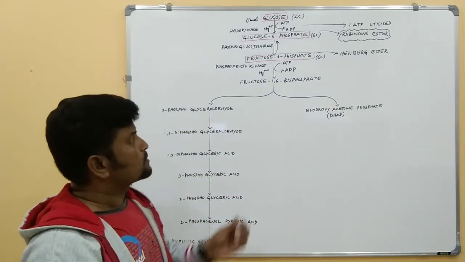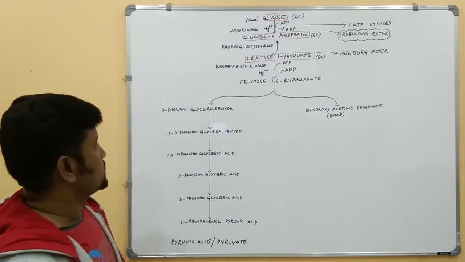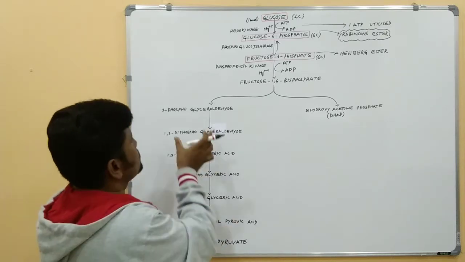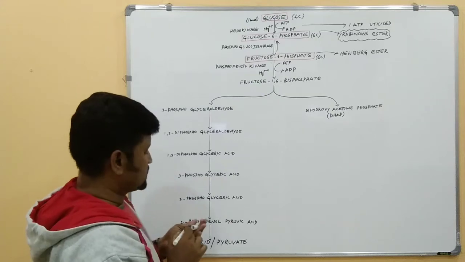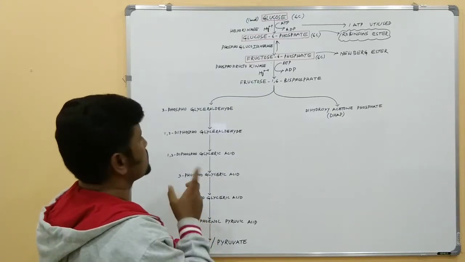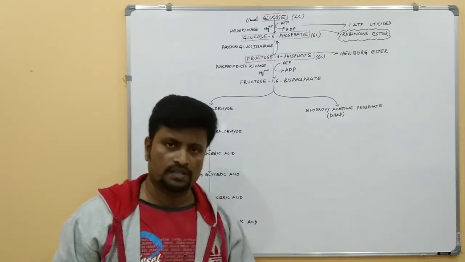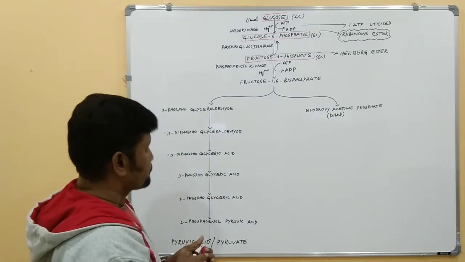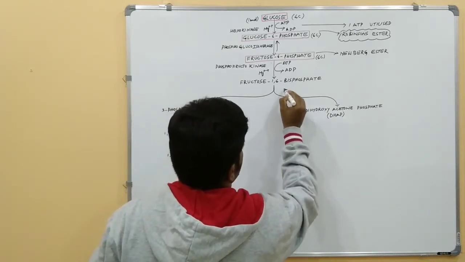Next, fructose 1,6-bisphosphate is broken down through the process called cleavage into 2 3-carbon molecules. One is 3-phosphoglyceraldehyde and the other is dihydroxyacetone phosphate.